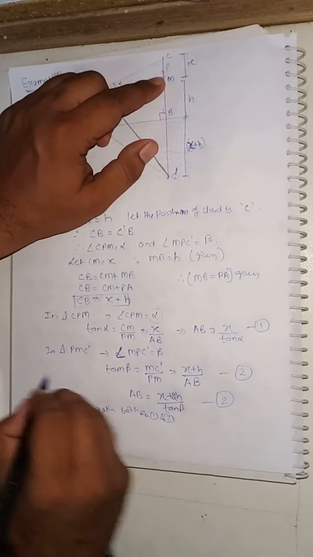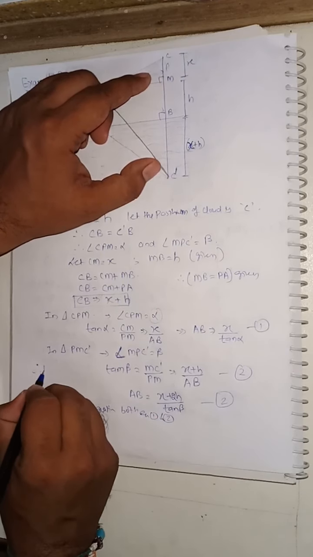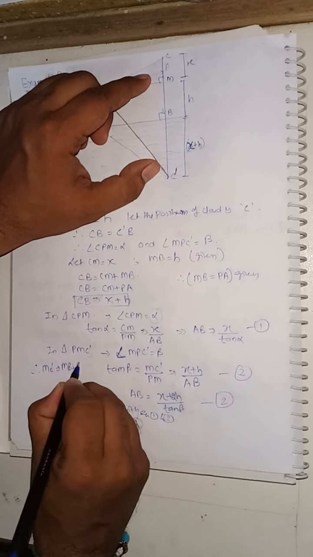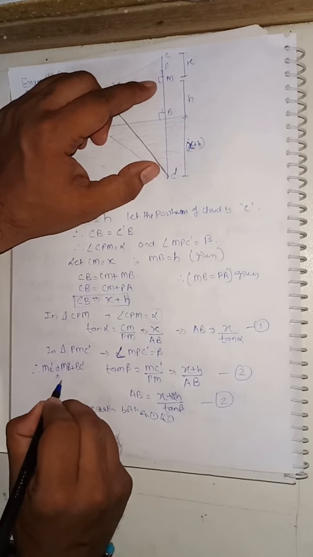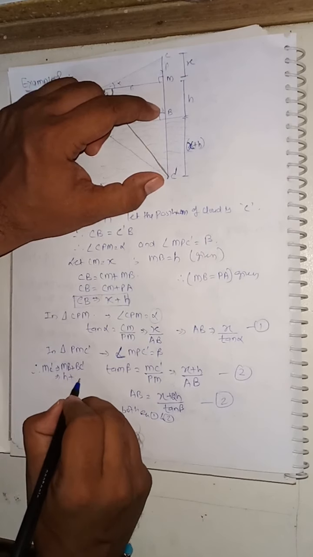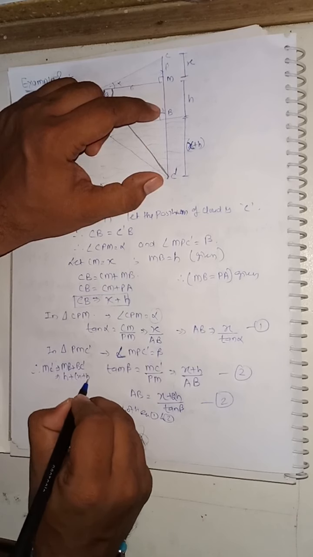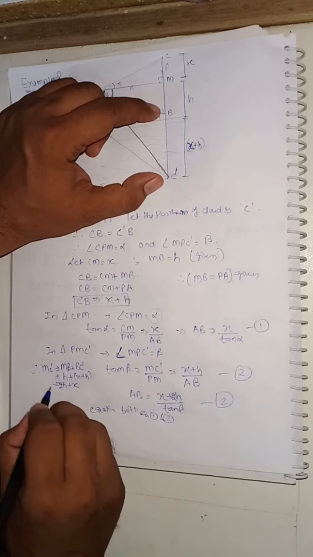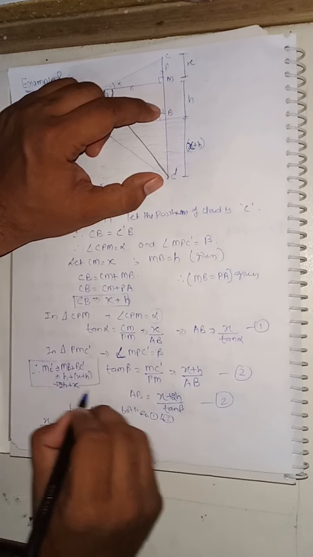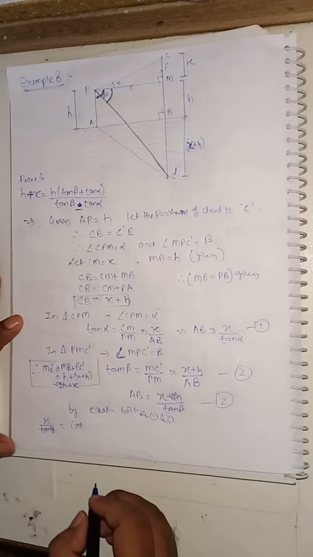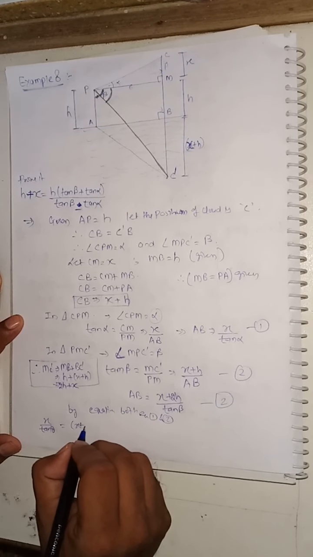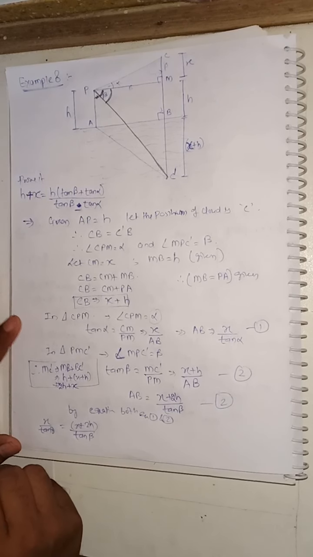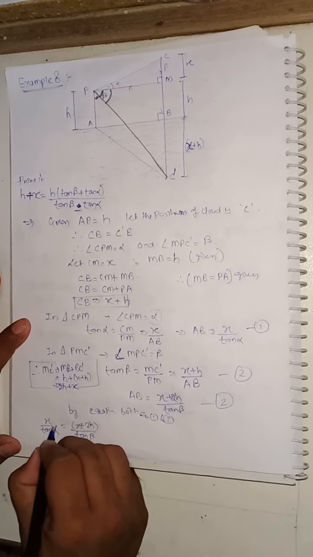As here we can write that MC dash is equal to MB plus BC dash. Here MB is h and BC dash is x plus h, so it will be 2h plus x. Like this we have put it here. So here we have x plus 2h divided by tan beta, and here it is tan alpha.